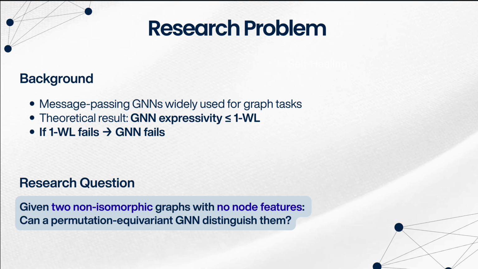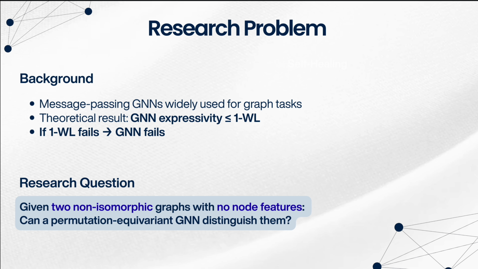So, message passing GNNs are widely used for graph classification and node tasks. From prior theory, we know that their expressivity is upper bounded by the one Weisfeiler-Lehman test, or 1-WL. This means if 1-WL fails to distinguish two non-isomorphic graphs, then a standard message passing GNN will also fail.